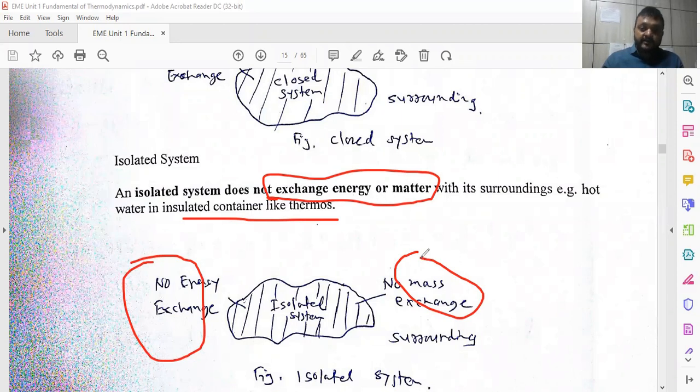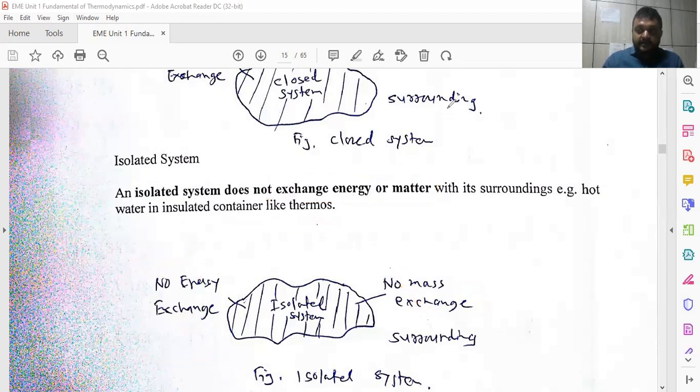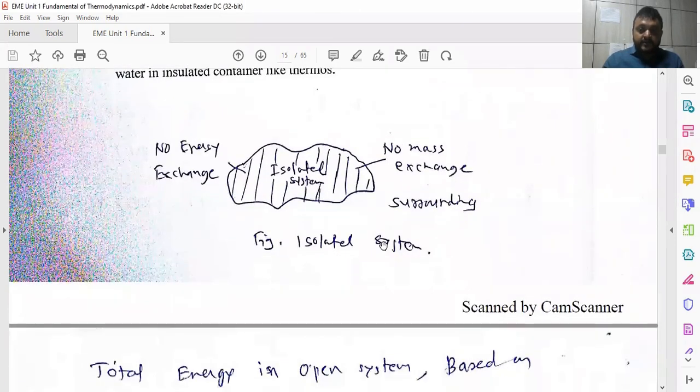To a certain extent we can extend the time of the energy exchange, keeping the coffee or tea hot for a longer time limit. That is called the isolated system.